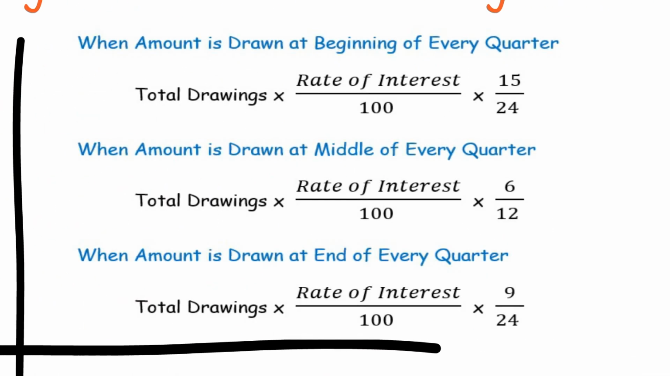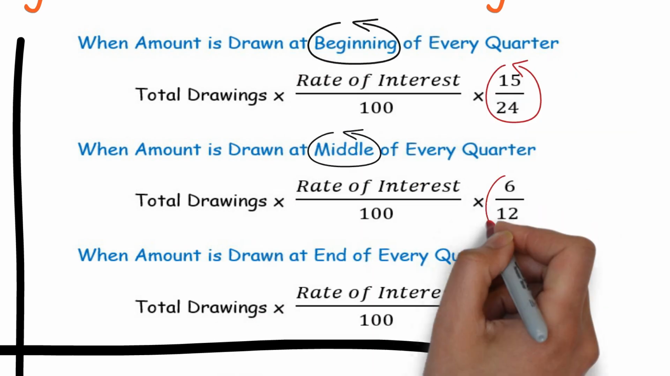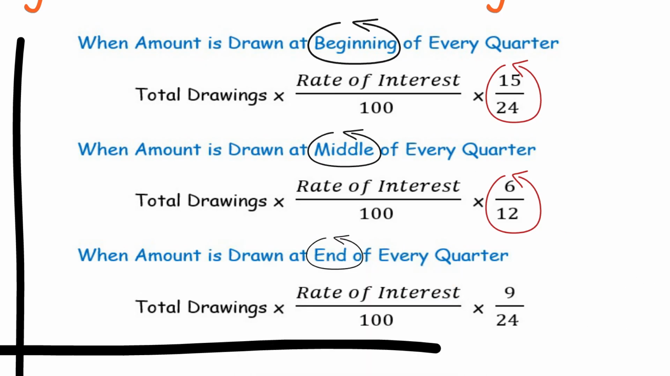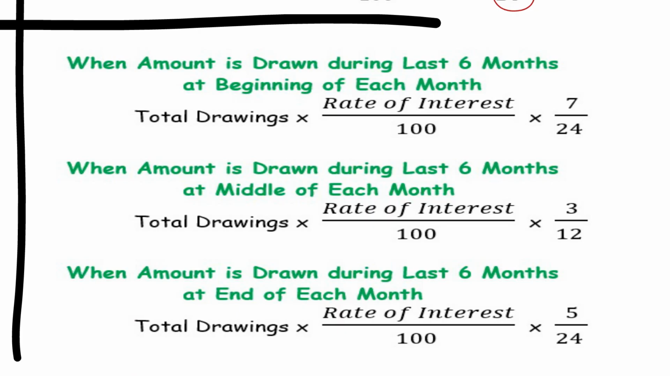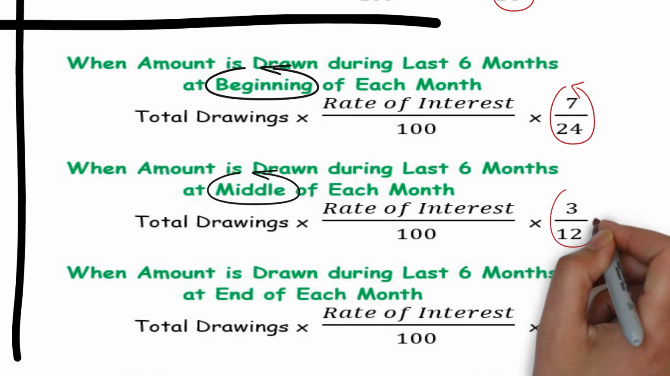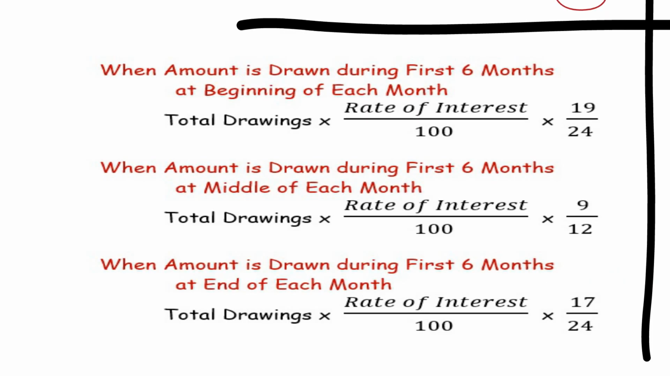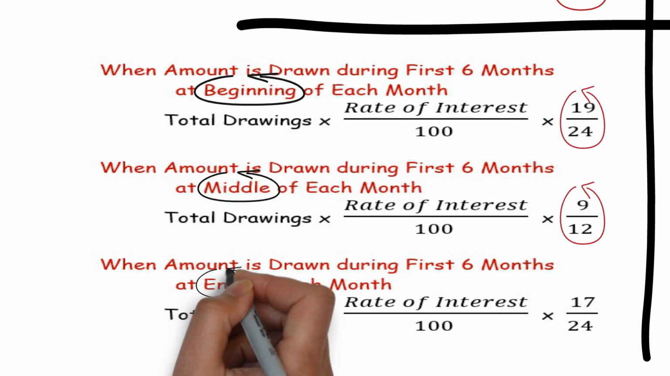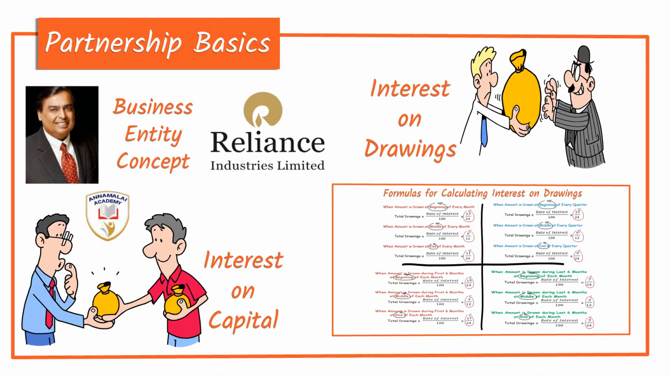If he draws at the beginning of every quarter, it is 15 by 24, middle 6 by 12, and end of quarter 9 by 24. If a partner draws money during the last 6 months of a year, and the drawings are at the beginning of each month, it is 7 by 24, middle 3 by 12, and end 5 by 24. If a partner draws during the first 6 months in the financial year, the beginning is 19 by 24, middle 9 by 12, and end is 17 by 24. These formulas are applied based on the situation.